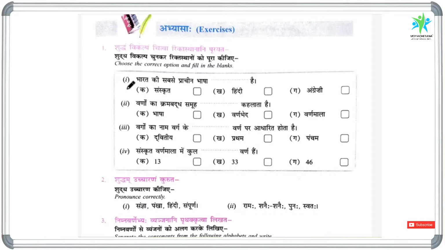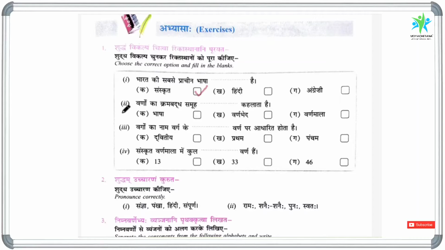The first question is: Bharat ki sabse prachina bhasha dash hai. So there are three options: Sanskrita, Hindi, Angrezi. The oldest language of India is the first option, Sanskrita is the right option.